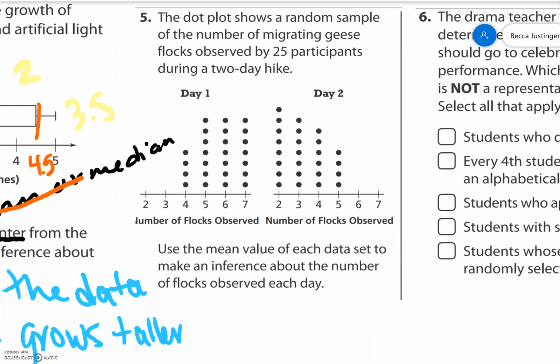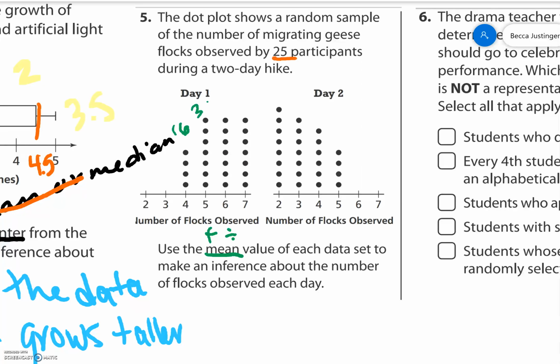Number 5, the dot plot shows a random sample of the number of migrating geese flocks observed by 25 participants during a 2-day hike. Use the mean value of each data set to make an inference about the number of flocks observed each day. So again, that's that mean value where we have to add and then divide. So I'm going to first add up everything in the column. 4 4s is 16.